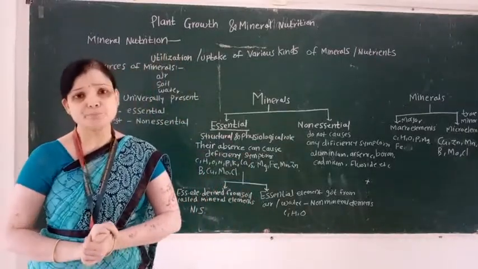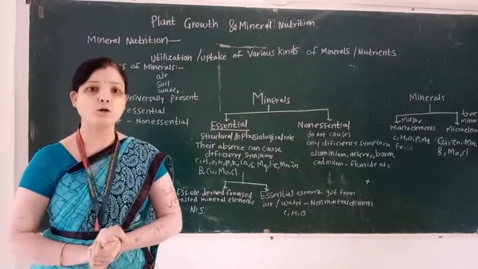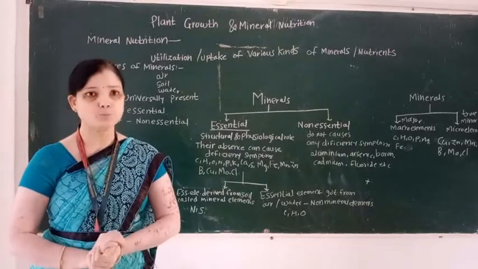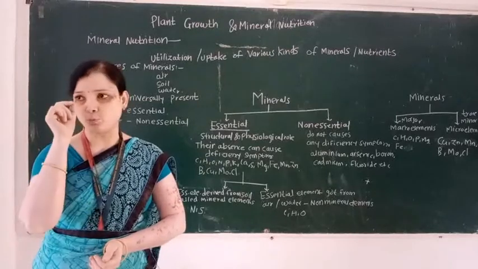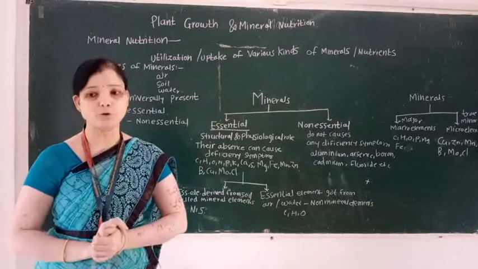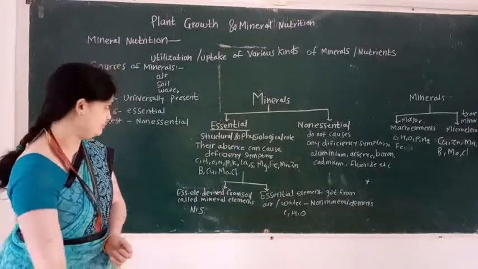And what is mineral nutrition? Utilization or uptake of nutrients or elements by the plant body for their proper growth and development. This physiological process is known as mineral nutrition.